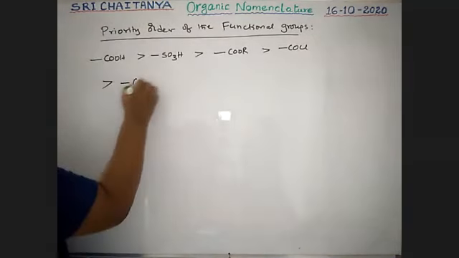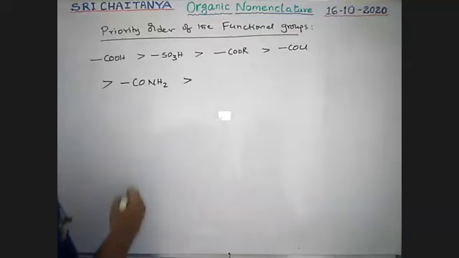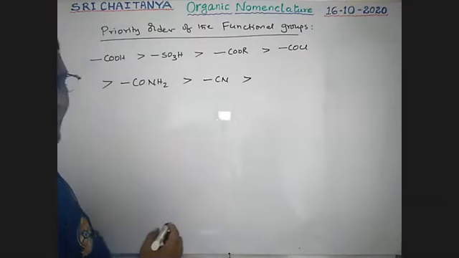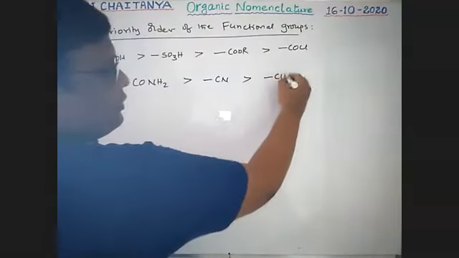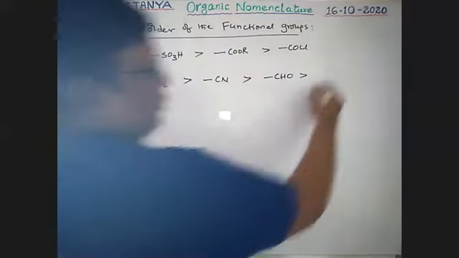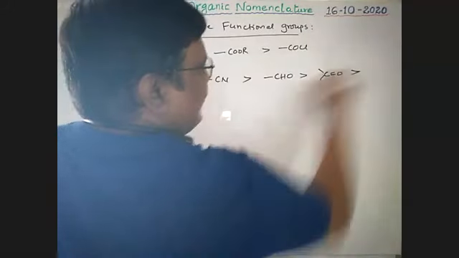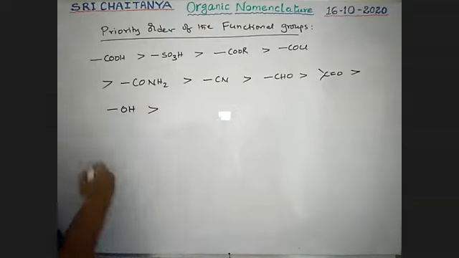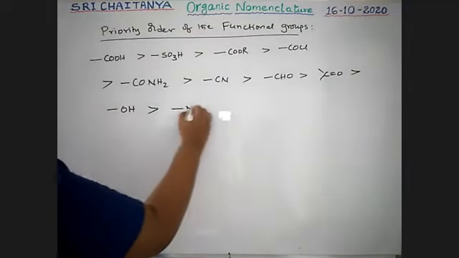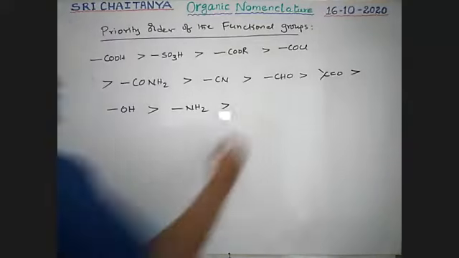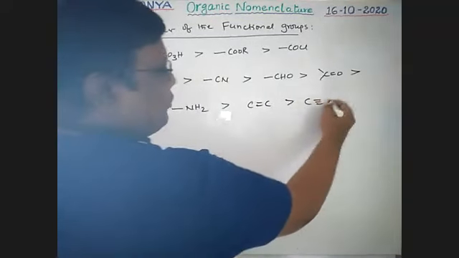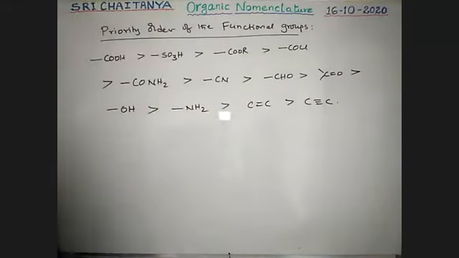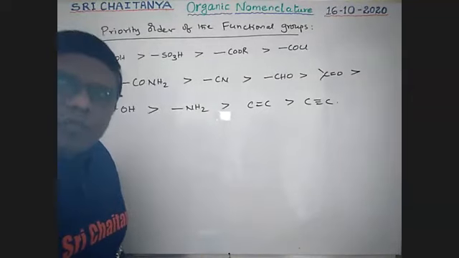COCl, CONH2, amide, which is greater than CN, cyanide, which is greater than aldehyde, greater than ketone, greater than alcohol, greater than amine, greater than C double bond C, greater than C triple bond C. So this is about the priority order of the functional groups, boys.